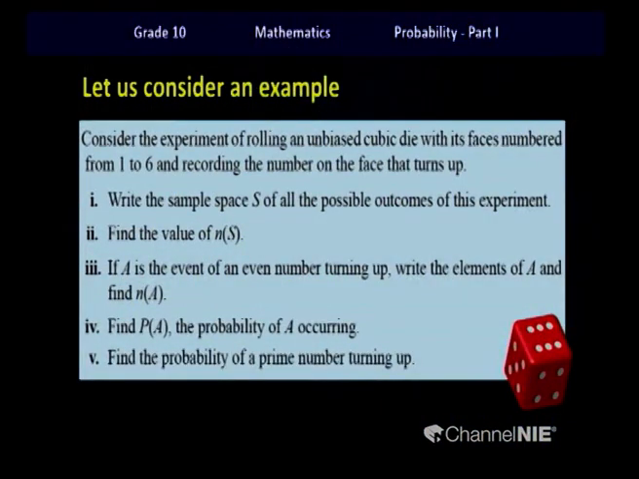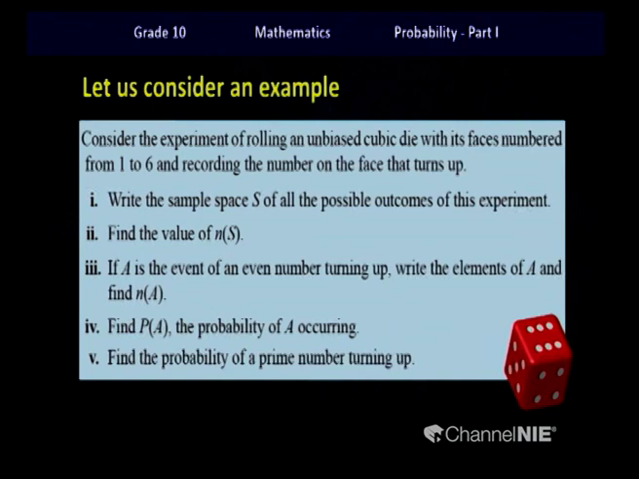Okay children, let's look at the board and read this question. I want you to go through it thoroughly and understand what we are supposed to do. Let us consider this example. They have considered an experiment of rolling an unbiased cubic die with its faces numbered from 1 to 6 and recording the number on the face that turns up. First question, write the sample space S of all the possible outcomes of this experiment.